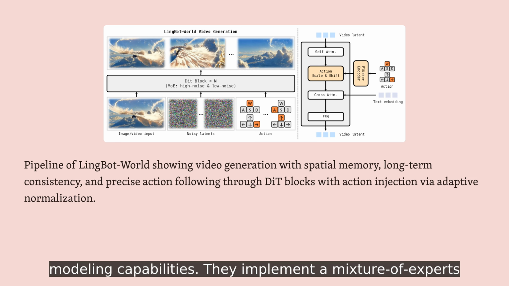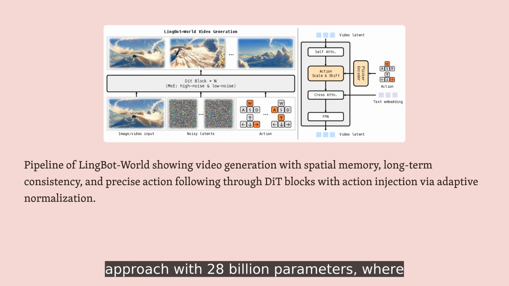They implement a mixture of experts approach with 28 billion parameters, where high-noise experts handle global structure and low-noise experts manage fine details. The action conditioning is particularly elegant, using plucker embeddings for camera rotations and multi-hot vectors for keyboard controls, injected through adaptive layer normalization.